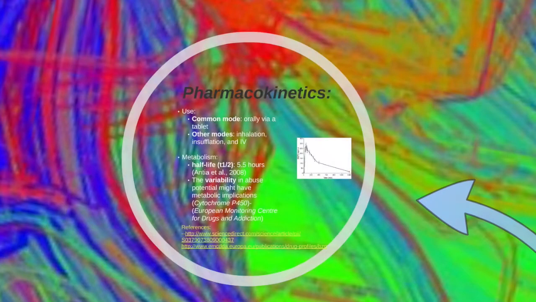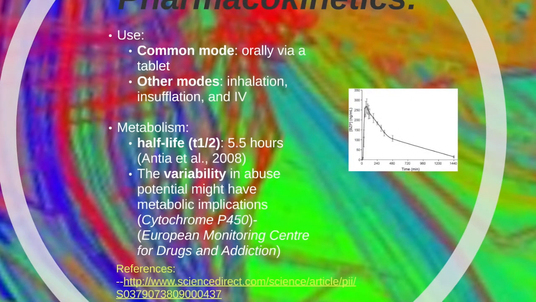Alright, so now let's examine some of the pharmacokinetics and let's study how there are individual differences in the metabolism of benzylpiperazine. The most common mode of administration is orally via a tablet. However, there are other modes of administration: inhalation or snorting, insufflation or blowing something into your nasal cavities, and IV administration, which is the fastest route, but it's actually the least commonly used because of the alkalinity of the substance, which induces physiological pH changes that lead to adverse symptoms like metabolic alkalosis.